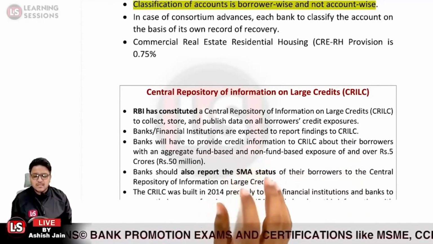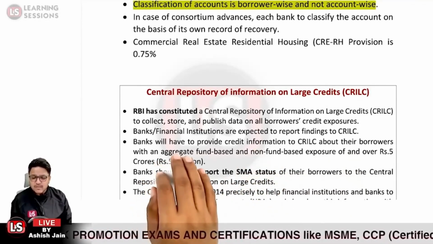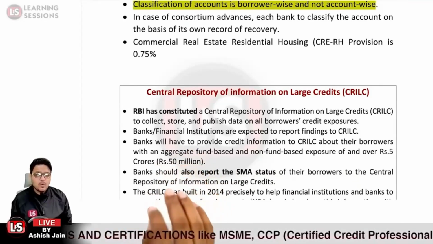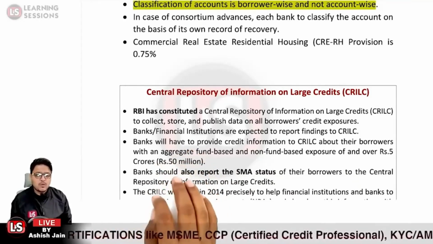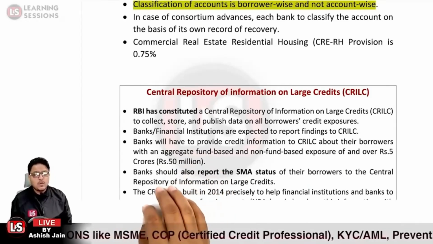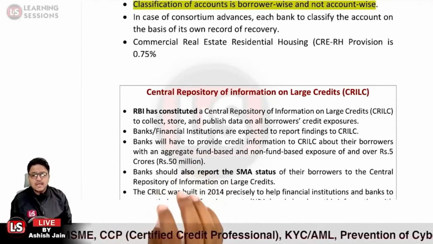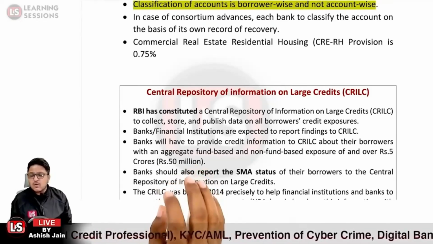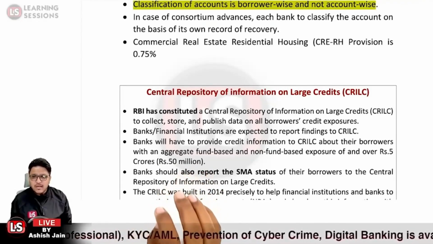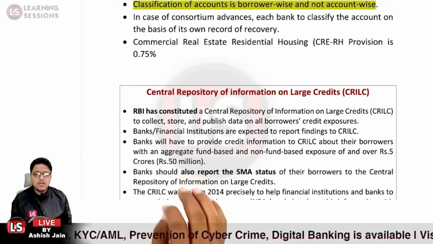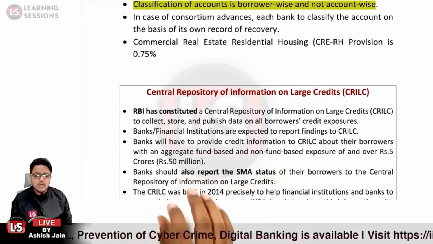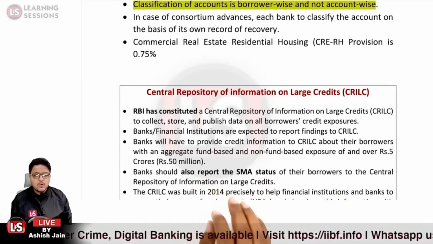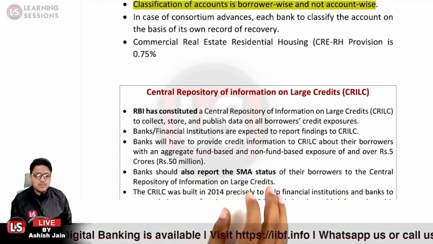So the banks and financial institutions are to report to CRILC the borrowers where the aggregate balance of fund based and non-fund based exposures is greater than or equal to 5 crore rupees. In that case, the status of the account and all the details related to borrowers must be reported to CRILC, and banks should also be reporting the SMA status of their borrowers.